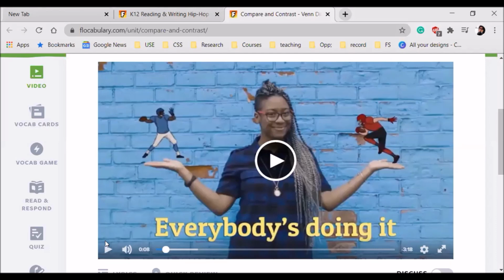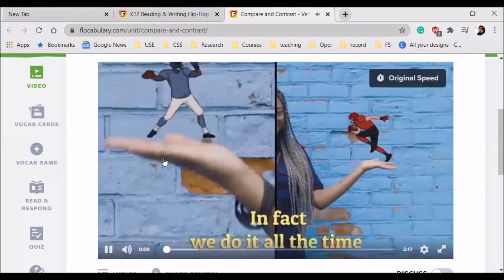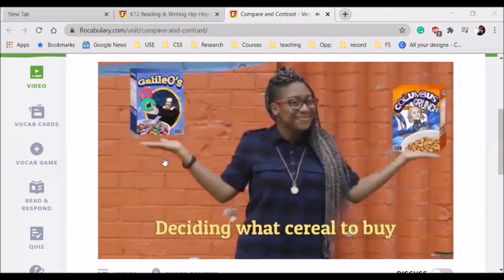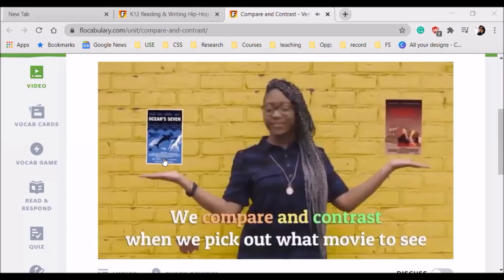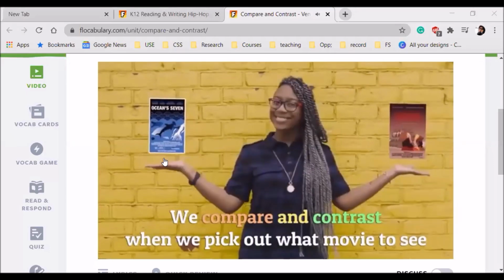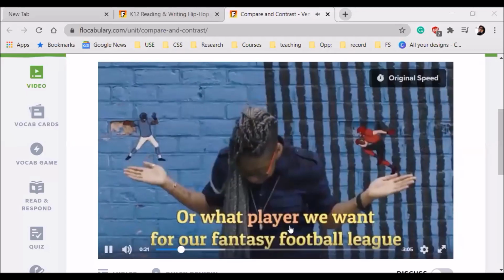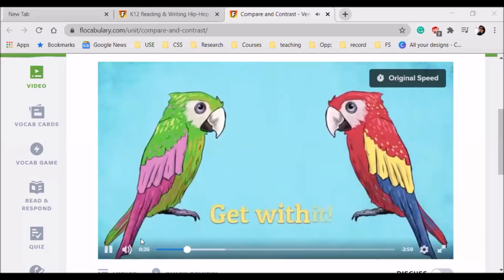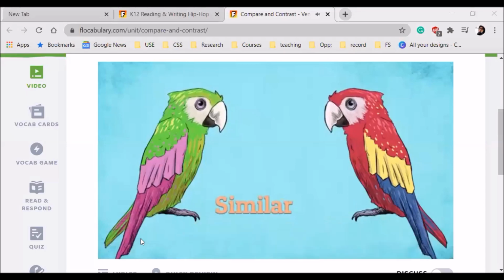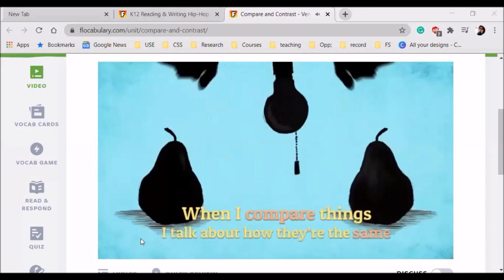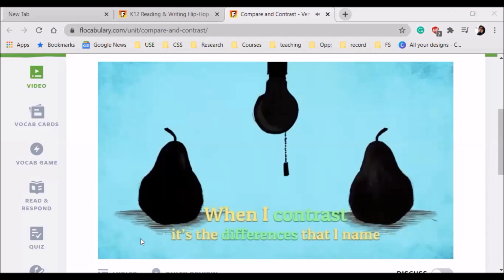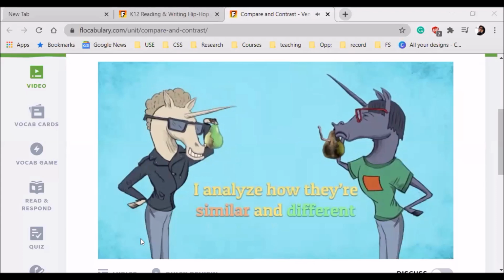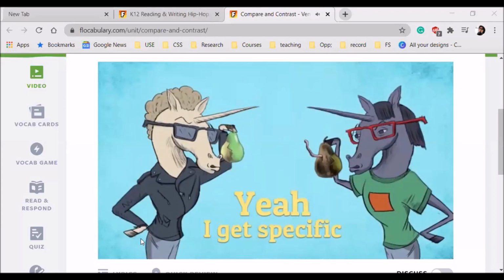In fact, we do it all the time. We compare and contrast when we're in the store, deciding what cereal to buy. We compare and contrast when we pick out what movie to see, or what player we want for our fantasy football league. I'll break it down for you. Check. Comparing and contrasting, get with it. That's when you think how things are similar and different. When I compare things, I talk about how they're the same. When I contrast, it's the differences that I name. I analyze how they're similar and different. I look at them close, yeah, I get specific.